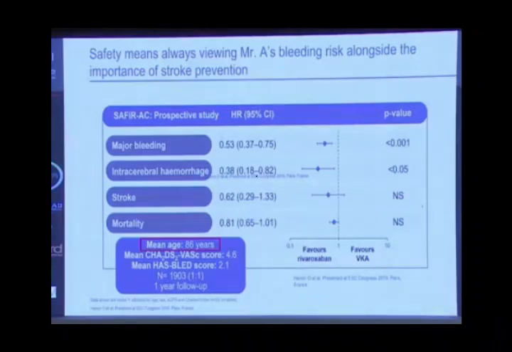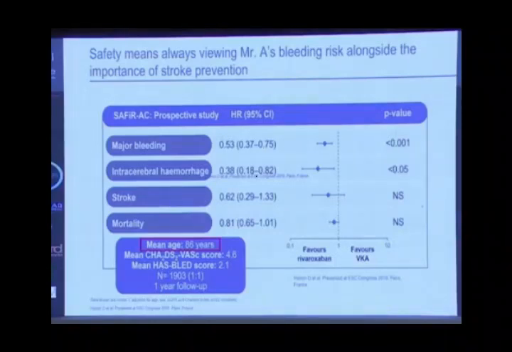There is a prospective study published in the ESC in 2019. It's called the SAFIR AS prospective study. They saw patients with atrial fibrillation whose ages were more than 80 years, and they included them in the inclusion criteria regarding rivaroxaban. They saw that compared with warfarin, major bleeding, intracerebral hemorrhage, stroke and mortality were significantly less in those patients who are taking rivaroxaban.